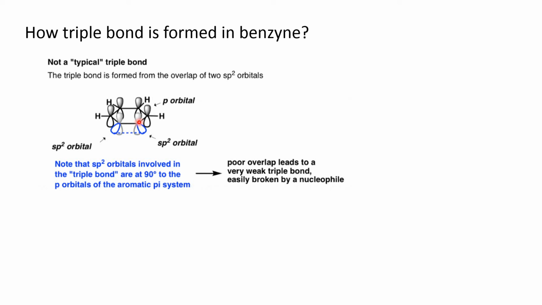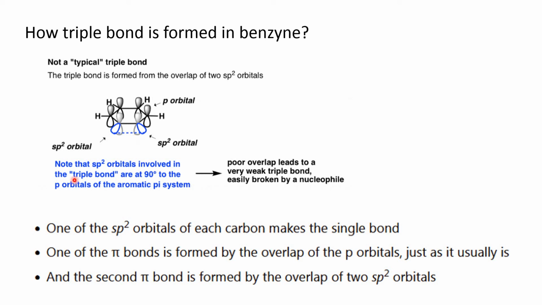This is a sigma bond, one pi bond through this p orbital, and another pi bond through the overlapping of this sp2 hybrid orbital of carbon. So, one of the sp2 hybrid orbitals of each carbon makes the single bond. One of the pi bonds is formed by the overlap of the p orbitals just as usual. And the second pi bond is formed by the overlap of two sp2 hybrid orbitals.